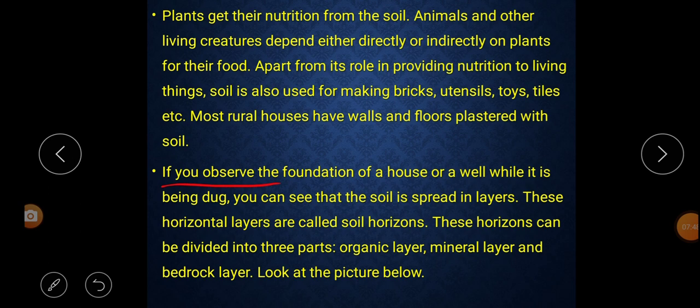If you observe the foundation of a house or a well while it is being dug, you can see that the soil is spread in layers. That means for constructing a house or digging a well, while we are digging, we find that different layers of soil are spread. For making a house, usually we dig a foundation, or for getting water we dig a well. When we dig those things, we find different kinds of layers of soil.